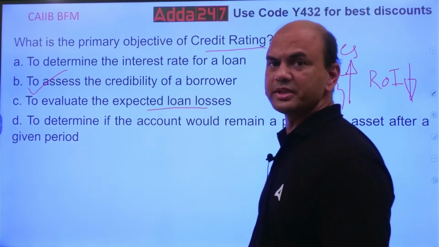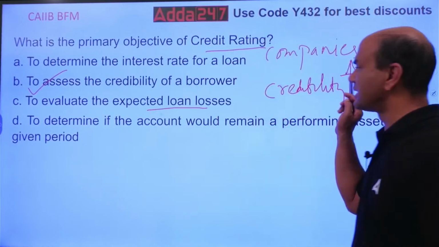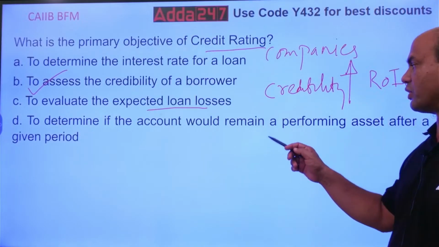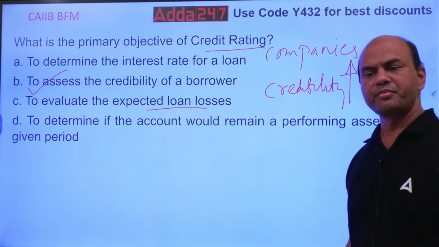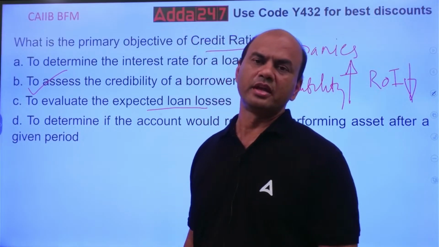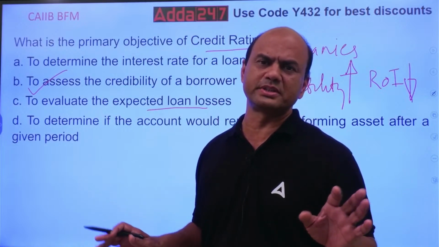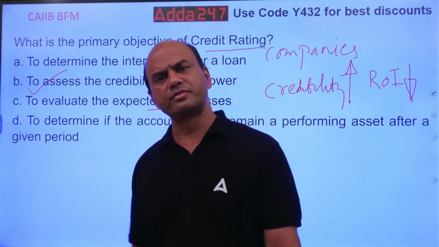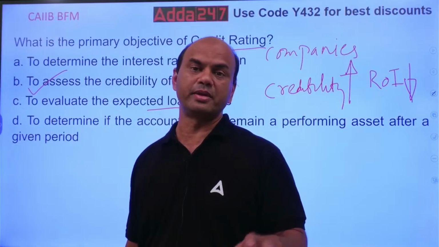To evaluate expected loan losses means when can the loan become NPA? If the credibility is high, loan losses will be less. To determine if the account would remain a performing asset after a given period is out of question. Nobody can guarantee anything. Even if a customer has high credibility, good business, good CIBIL report or CRISIL rating, that company might still become NPA.